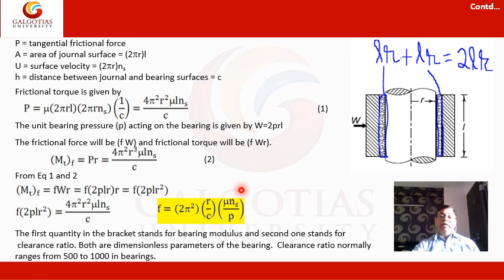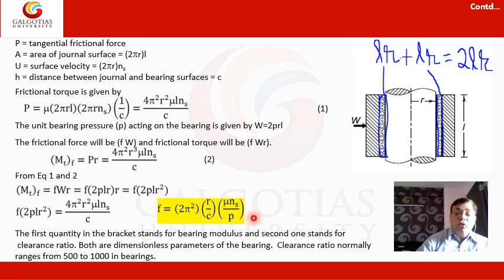So here there are two very important dimensionless parameters. One is R upon C. Petrov equation indicates there are two parameters. One is R upon C, a dimensionless parameter, and another is the characteristic number.